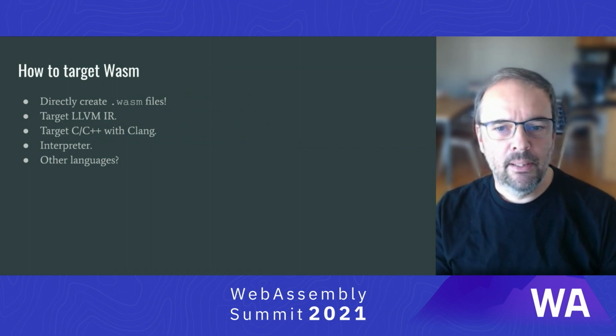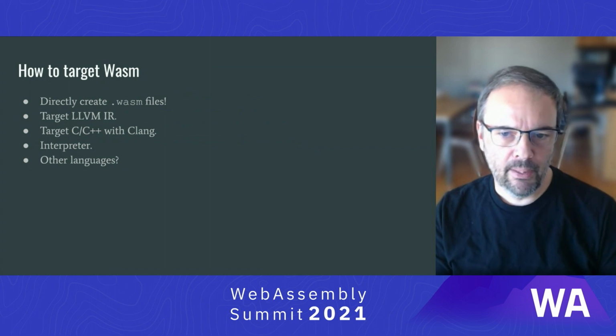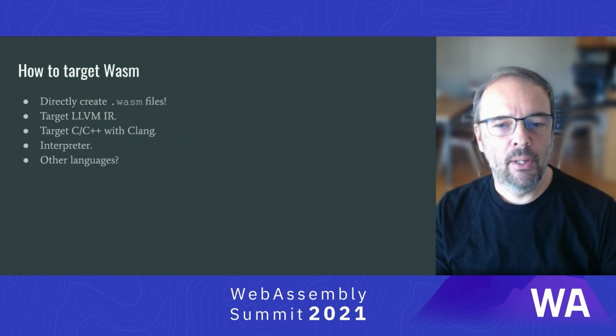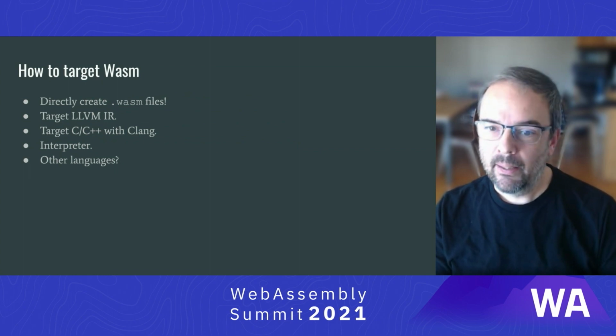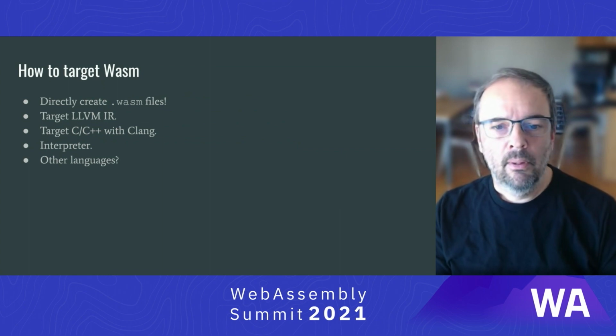Of course, LLVM is an existing compiler that so far has had the most amount of work put into its WASM backend. Targeting LLVM IR, which you can do in text or via API calls, is not actually simpler than generating WASM, but it does save you having to generate the binary format, and you get LLVM's full suite of optimizations to run on your code. These optimizations likely go beyond what even the standalone Binarian tool can do, so this path is recommended if you want to squeeze the absolute last bit of speed out of your language.